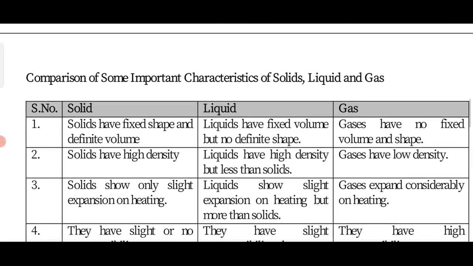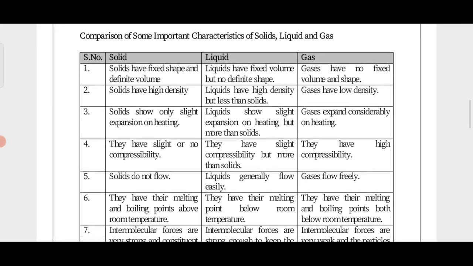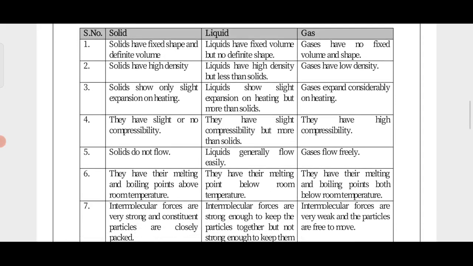Now compare the characteristics of solid, liquid and gas. There is a comparison written showing how we can compare solid, liquid and gas. Solids have a definite shape and volume. Liquids have a definite volume but do not have a definite shape, and gases have no fixed volume and no fixed shape. If we go through density, solids have high density, liquids have high density but less than that of solids, and gases have very low density.